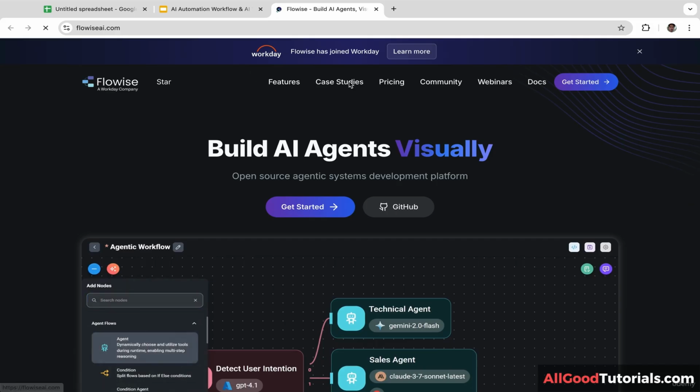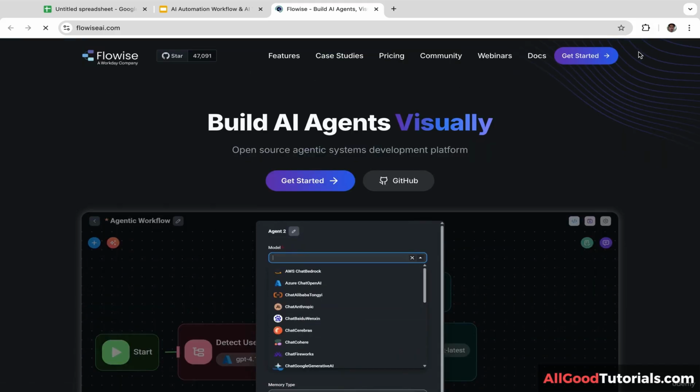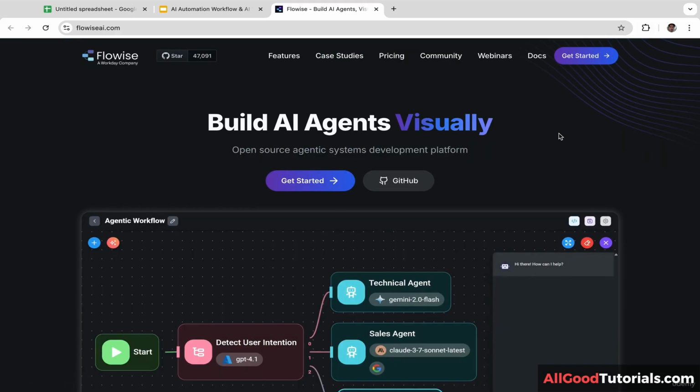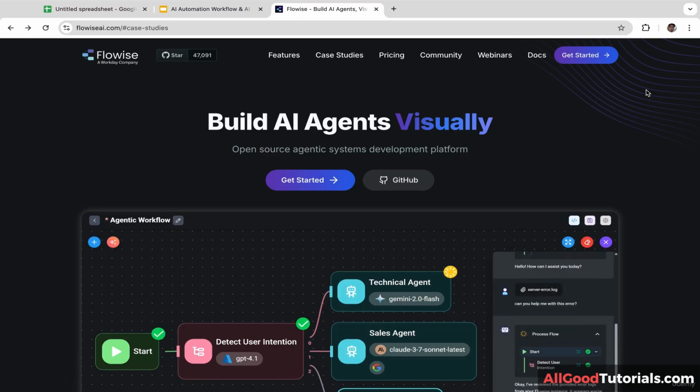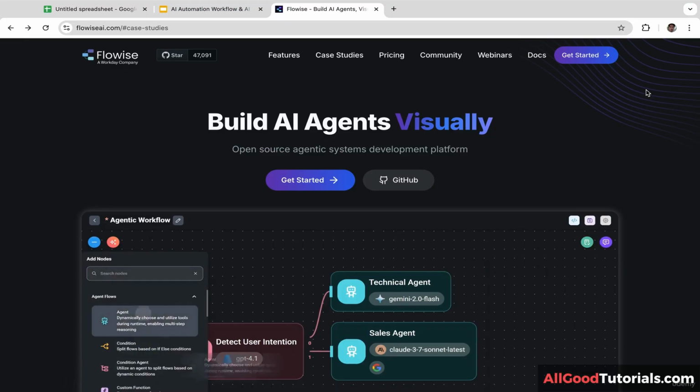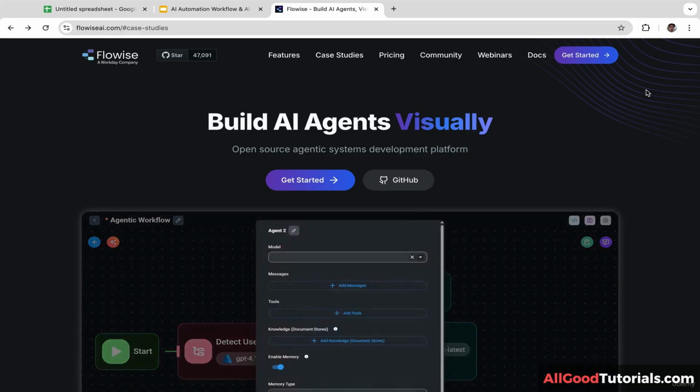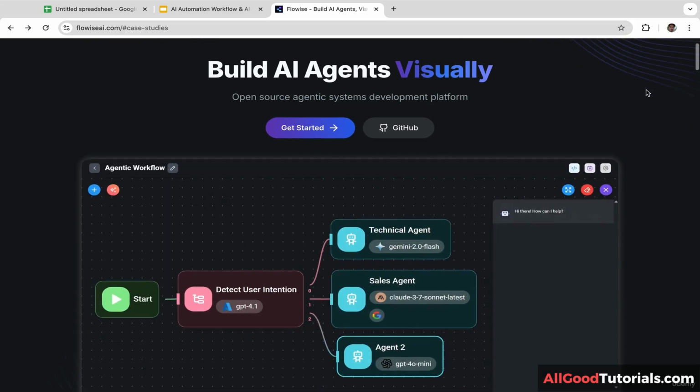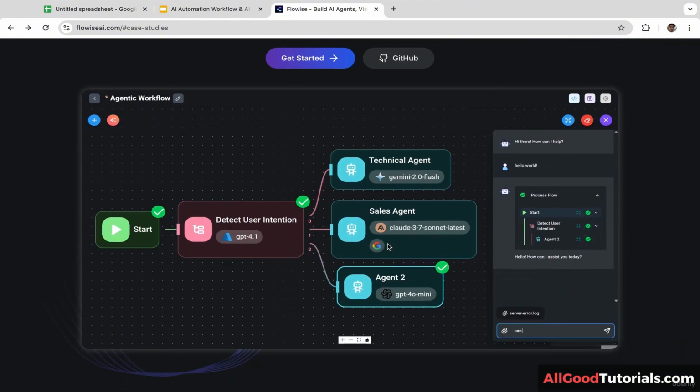Let's click on this link and you will be redirected to this page. We are going to use Flowise AI to build AI lead generation agent. Flowise is an open source agentic system development platform. It is relatively similar to N8N. So it's going to look like this.